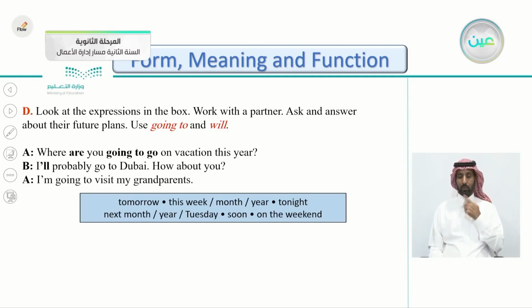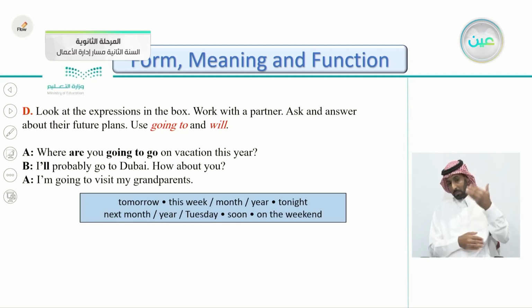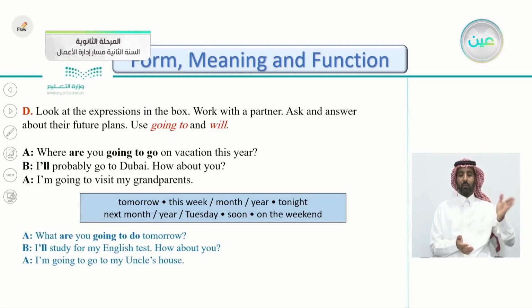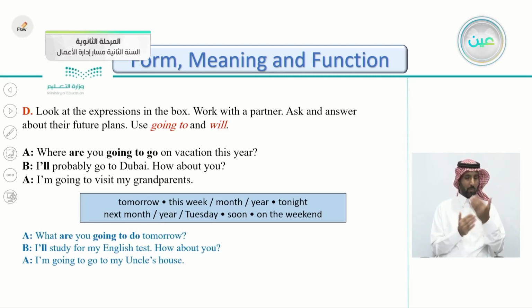So you can use these expressions here: tomorrow, this week, month, year, tonight, next month, year, Tuesday, soon, on the weekend. Any expression here, you can use it. And remember to use going to and will. I've done one of these for you. What are you going to do tomorrow? I'll study for my English test. How about you? I'll study, without the word probably or maybe. So I know that I'm going to study. I'll study for my English test.